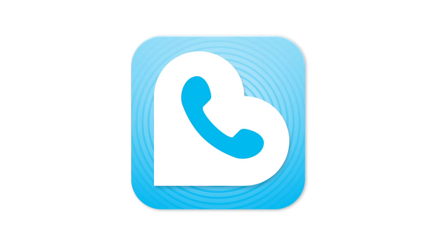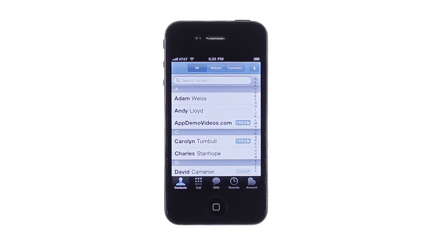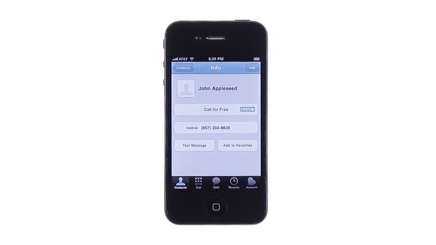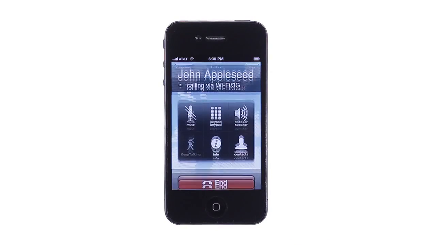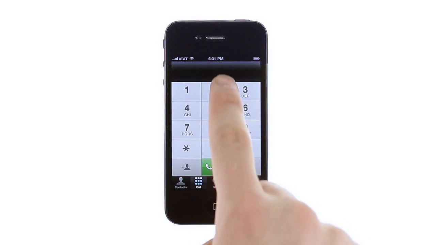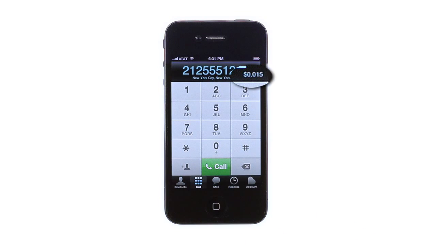Rebtel for iPhone lets you make free or cheap calls to friends around the world, from wherever and to whoever. Rebtel lets you use your Wi-Fi or 3G connection to call your Rebtel friends all over the world for free. Just find a friend with the free icon next to their name in your contact list to connect to them with just a touch. Of course, you can call anyone else on your contact list or any other phone as well, at rates up to 98% off what mobile carriers charge.